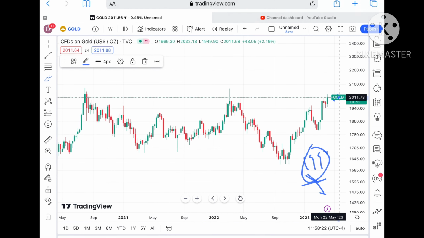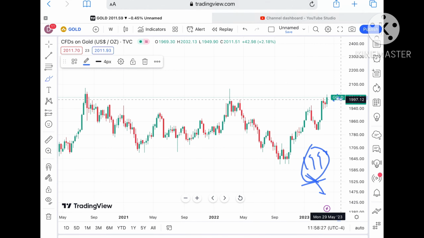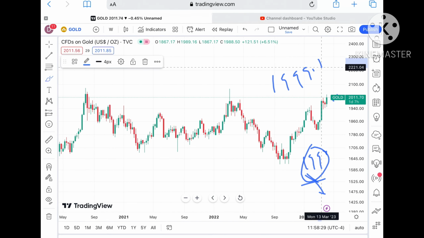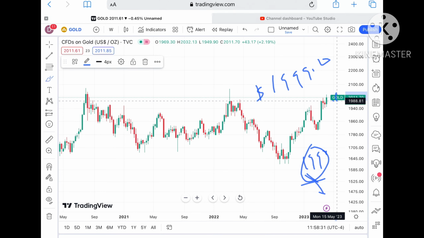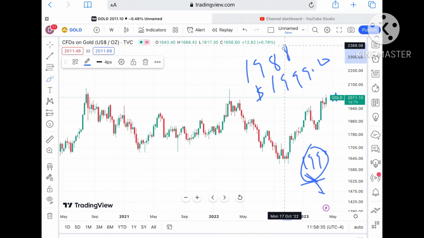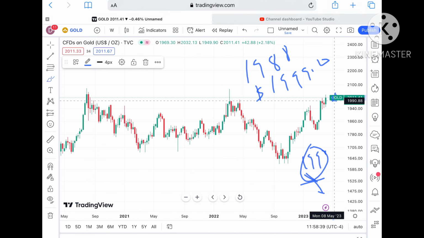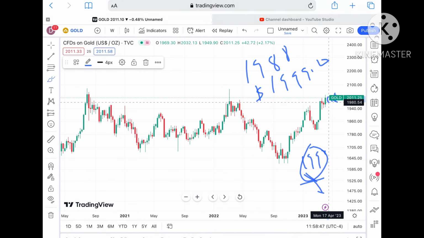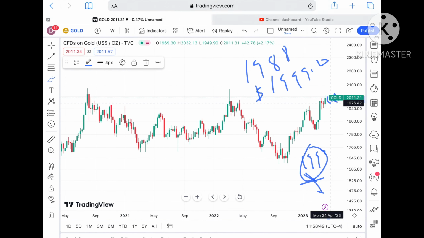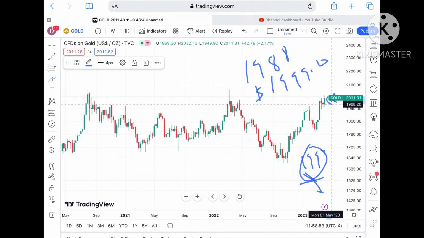If the price moves below this level, there is a probability of going towards $1919.20, and if that level moves further low, it can touch a level of around 1988. Once the price falls below that level, it can go towards 1974, and from there it can touch a level of around 1968.